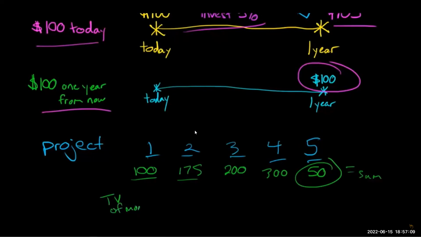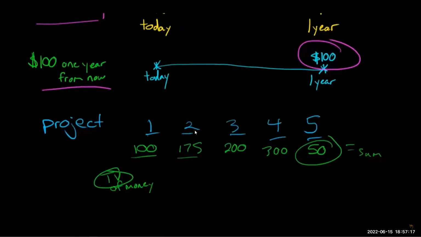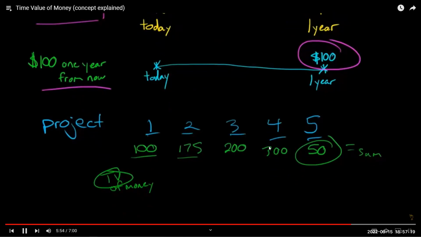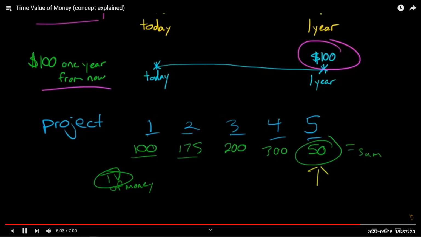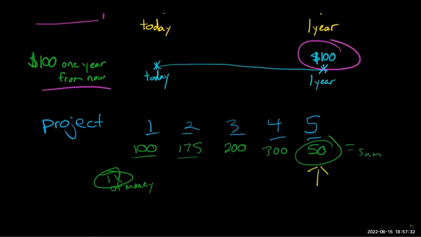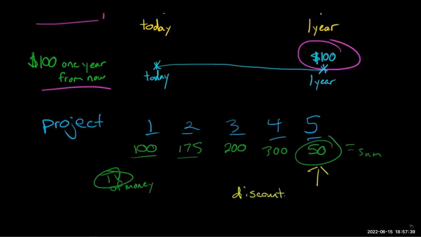And TV, maybe not the best acronym I have there, but for the time value of money, we're going to say, what if we earn 5% interest on all our investments? Then we can figure out what that $50 5 years from now is worth in terms of today's dollars. And when we do that, what we're doing is called discounting cash flows. So we're discounting cash flows.